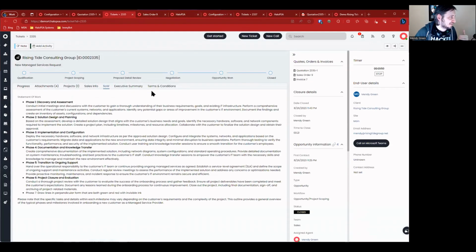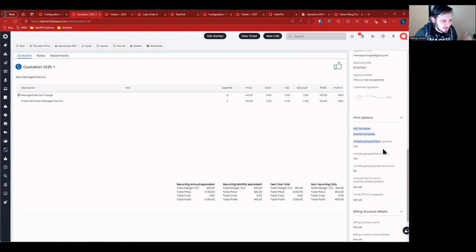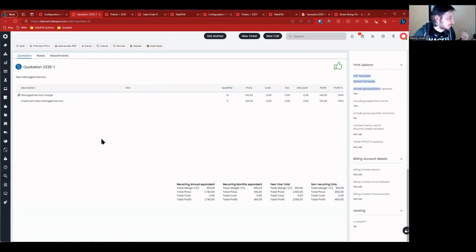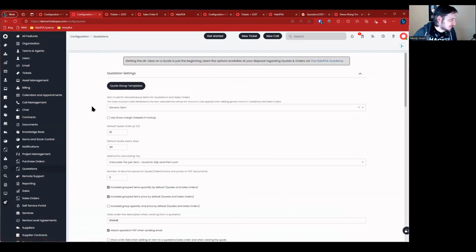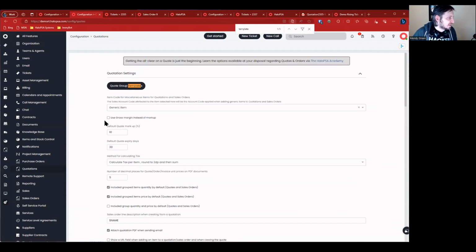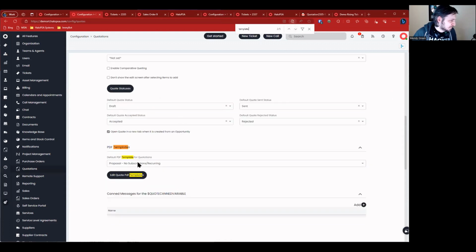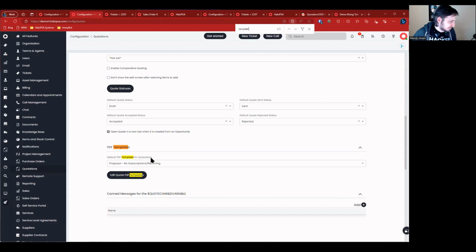In this case, we're looking for probably a formal proposal, but I don't actually know. Let's go take a look at that quote and see what the template was. Default template, not really helpful right now. So let's go take a look at what our default template would be. Let's go here and go to quotations and see if we have a default template set here. Not what I'm looking for yet. Here we go. Proposal no subscriptions / recurring is a default PDF template for quotes. Is there another one? That's basically it. Okay, so we're talking about that.